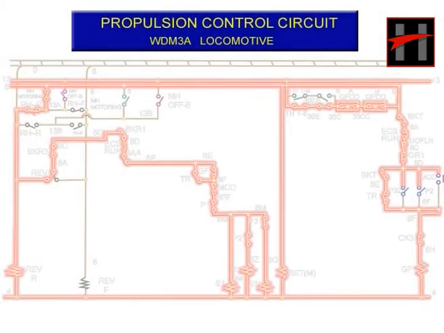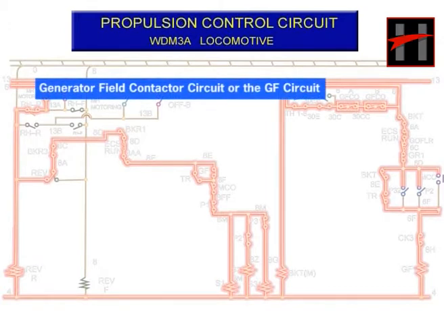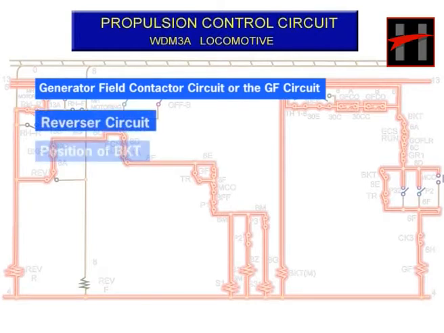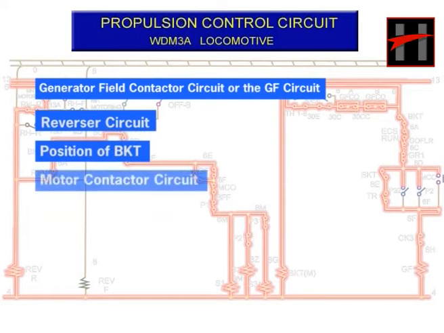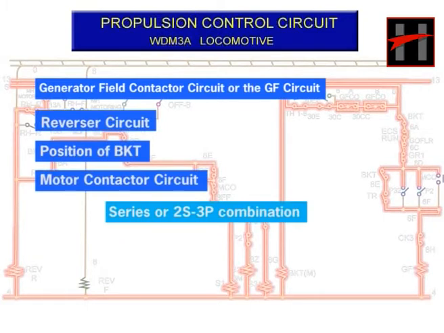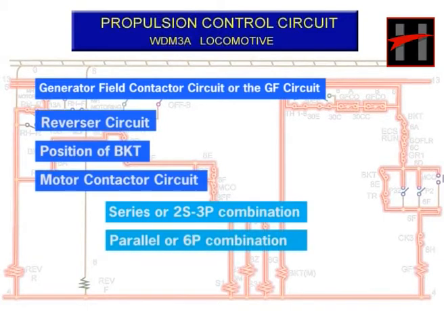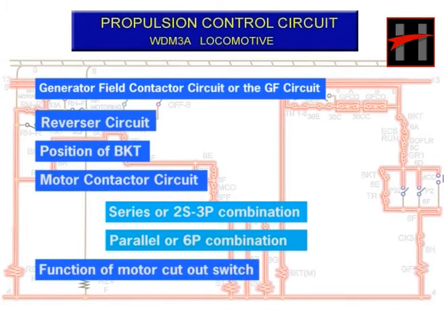The working of the propulsion control circuit will be explained under the following headings. A. Generator field contactor circuit or the GF circuit. B. Reverser circuit. C. Position of BKT. D. Motor contactor circuit in series or 2S3P combination and in parallel or 6P combination. And E. Function of motor cutout switch.